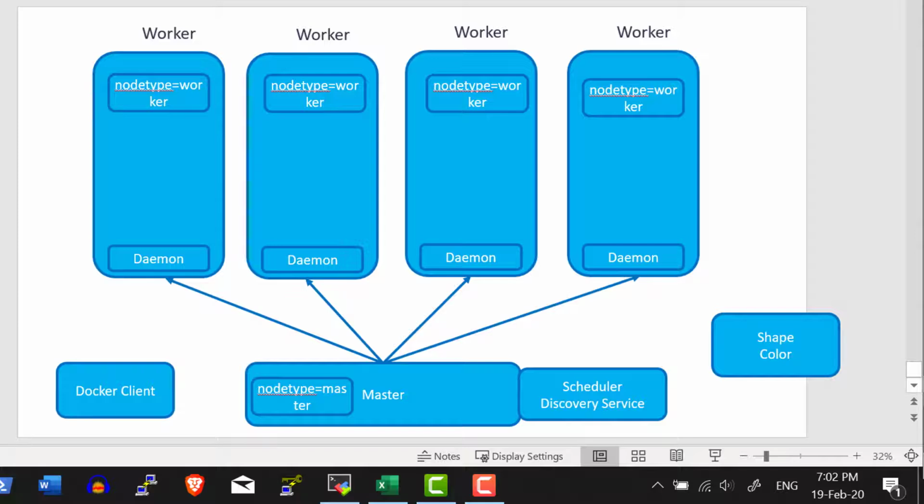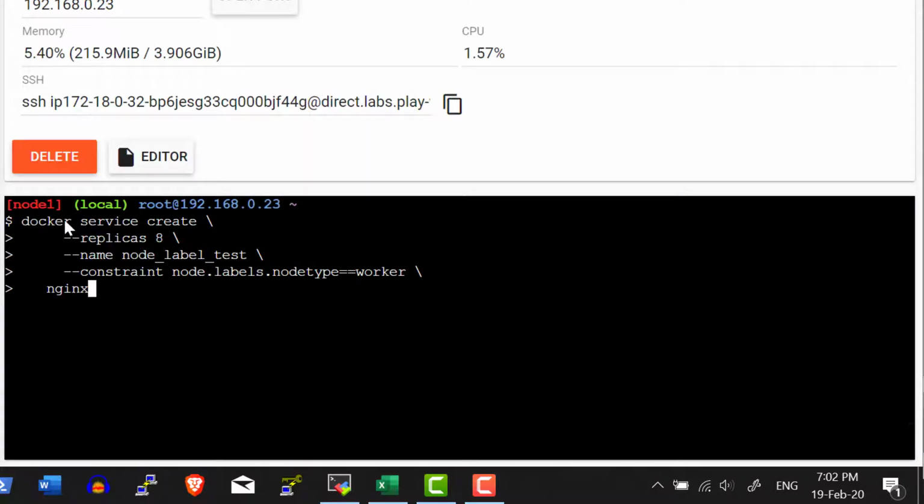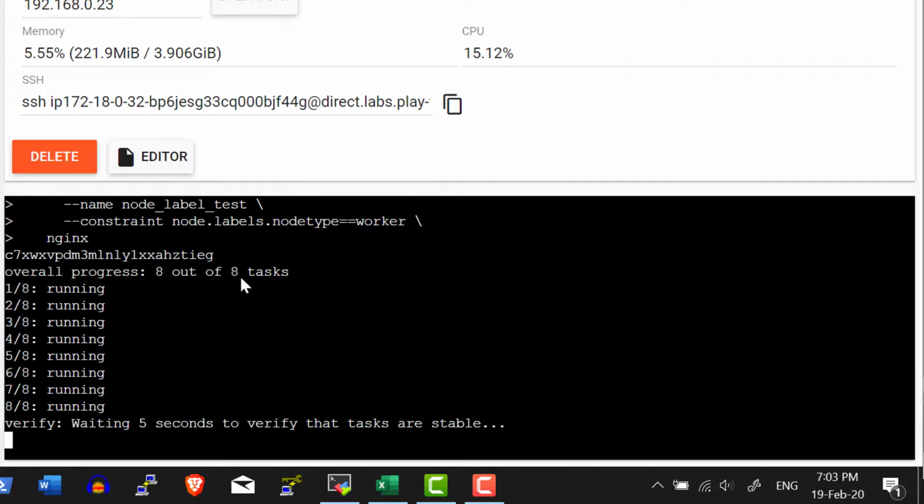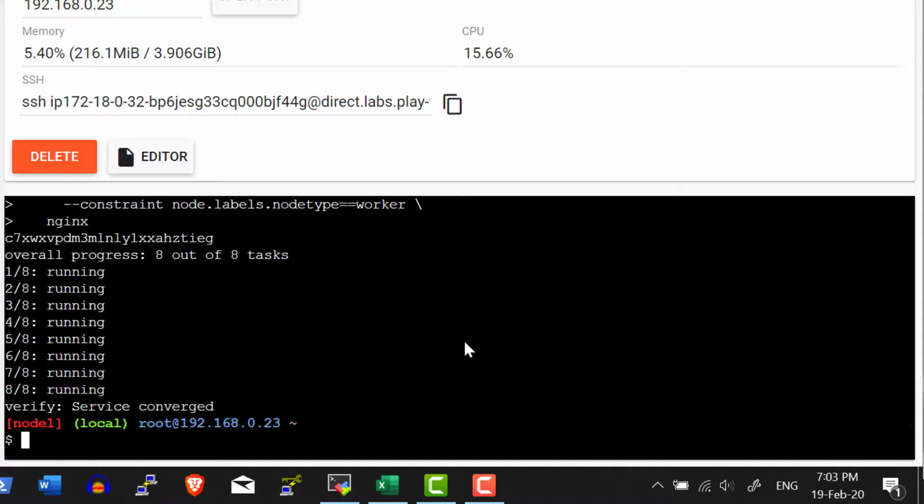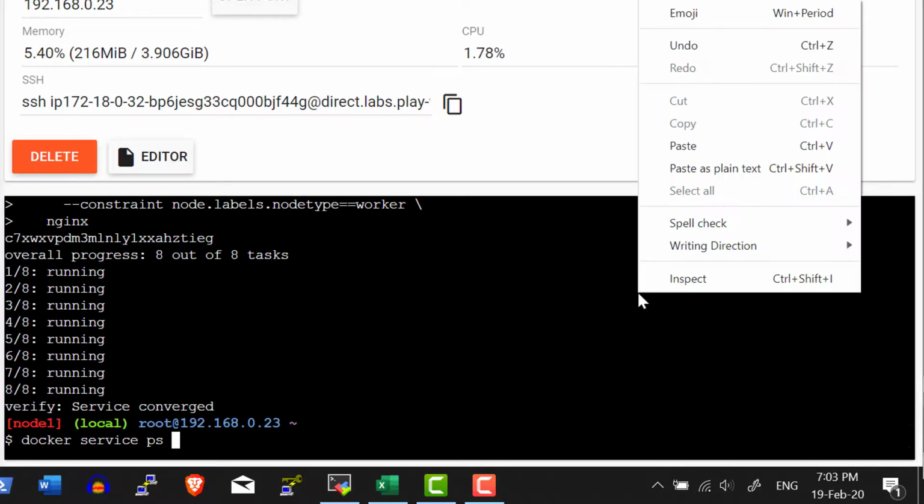Let me go ahead and create the service. I'm creating the service with docker service create, replicas as 8, the name node_label_test, and the constraint node.labels.node_type == worker. So the 8 tasks will get deployed. Now we can verify where these 8 tasks got deployed using docker service ps node_label_test. That's the name of the service.